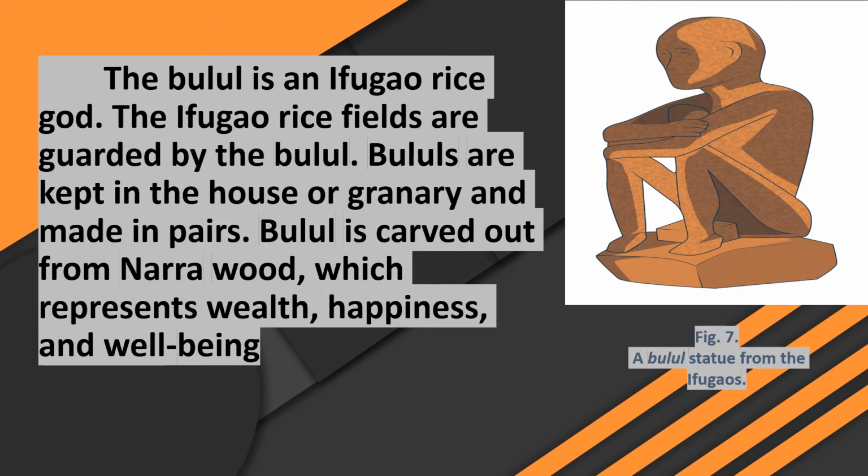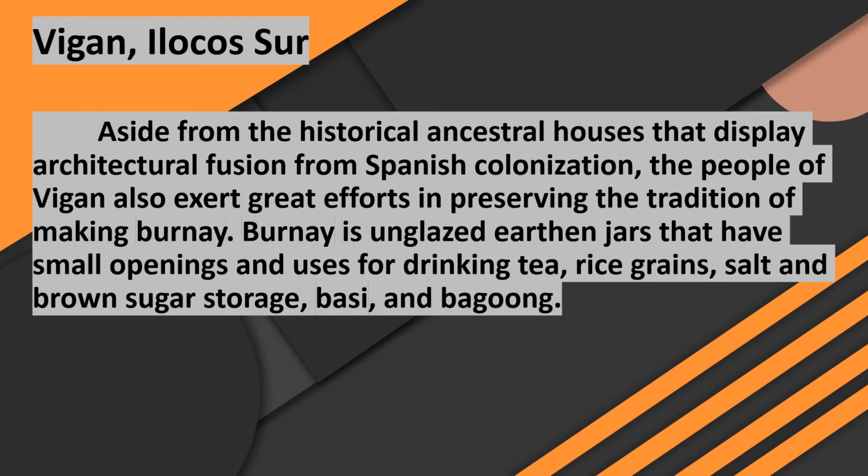Okay, next is the Bulul, an Ifugao rice god. The Ifugao rice fields are guarded by the Bulul. Bululs are kept in the house of granary and made in pairs. Bulul is carved out from Narra wood which represents wealth, happiness, and well-being. So as you can see in the picture, it's called the Bulul, a Bulul statue from the Ifugaos.